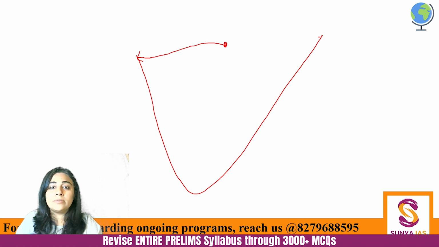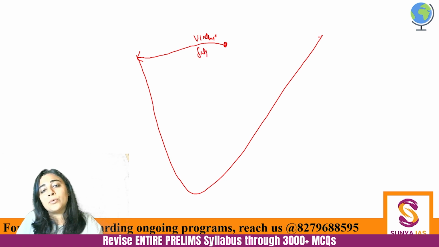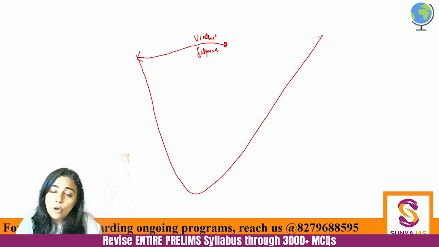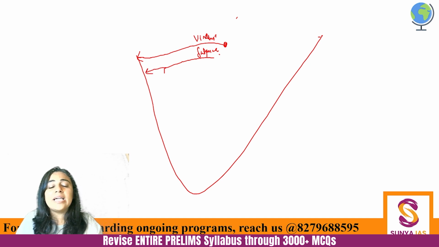Then above the Narmada there is the Vindhya range. Okay? This Vindhya range. Then below Narmada there is the Satpura range, and from the Satpura range the Tapi river is starting, which is also flowing towards the west side. Now, why are they flowing towards the west side? The slope of our Deccan Peninsular Plateau is from west to east, that means the western side is higher in elevation as compared to the east.